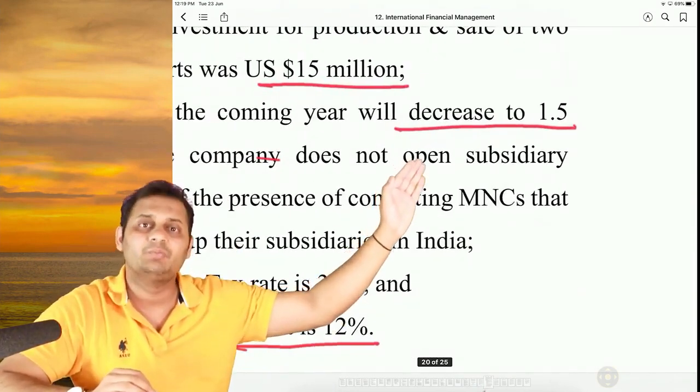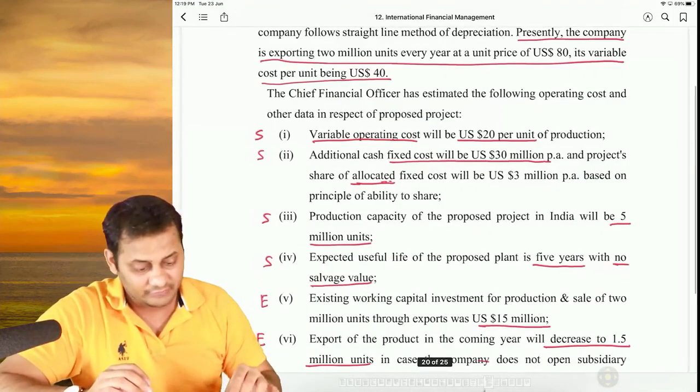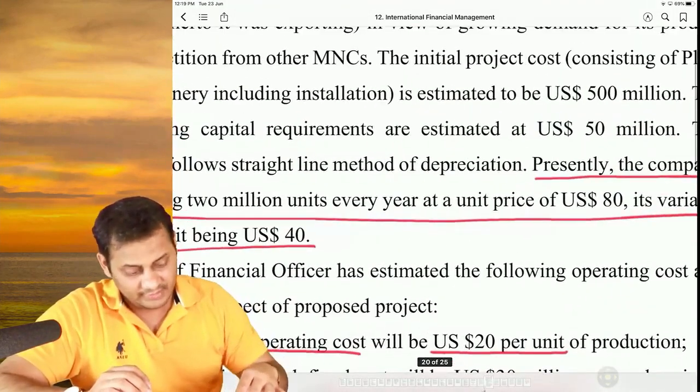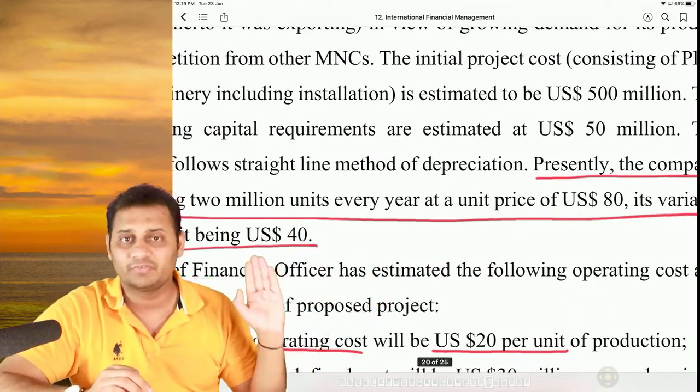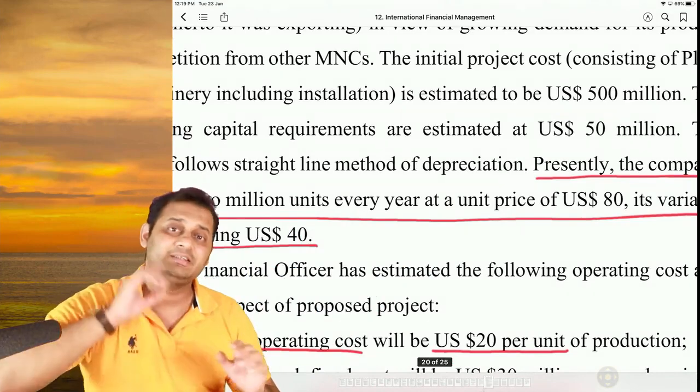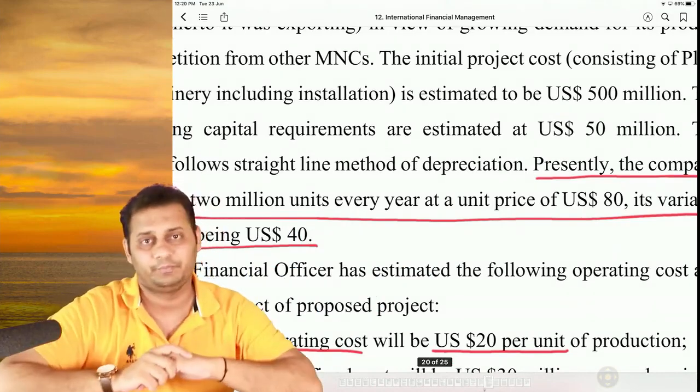It will decrease to 1.5 million and the selling price is $80 per unit and the variable cost is $40 per unit. This is in case of exporting.